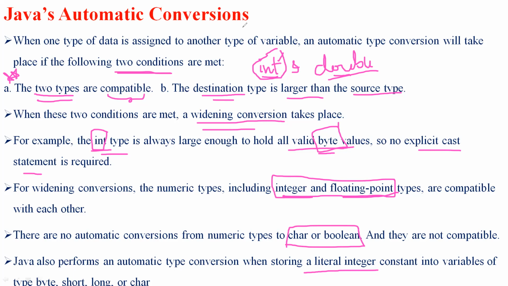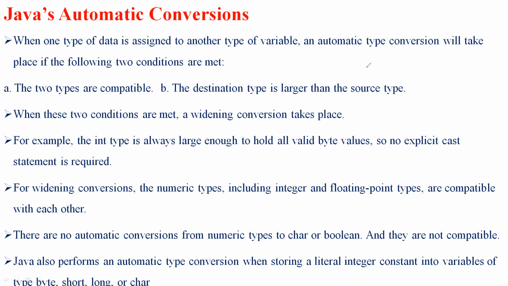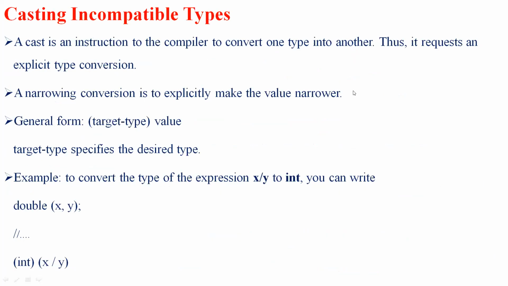Next we'll go with incompatible conversion. Let's discuss what happens if the types are incompatible: casting incompatible data types. As we have discussed, automatic type conversions are very useful, but they do not fulfill all needs.